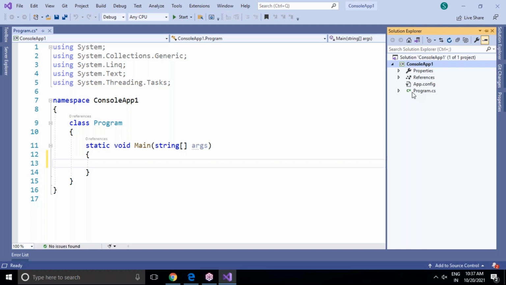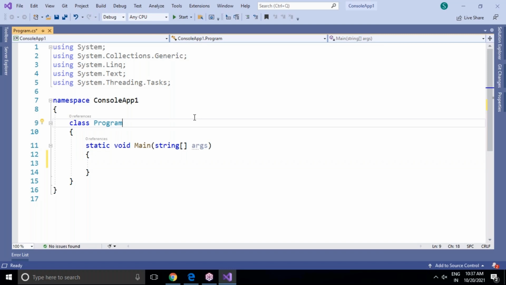By default, one class comes, Program.cs. The .cs indicates the C# extension. You can add any number of classes to this application also.